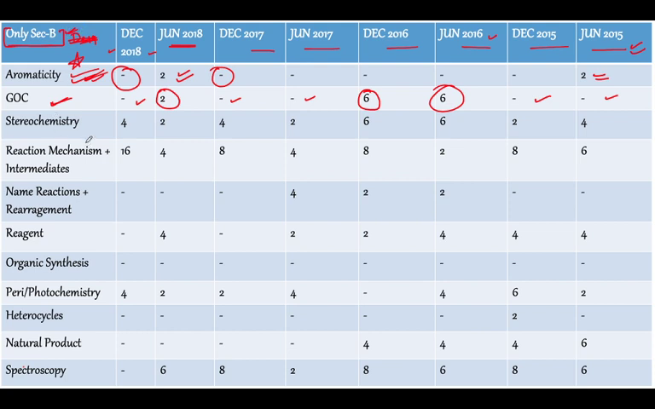Then we move forward to stereochemistry. It is another important section to discuss, and in my batch course, the first thing that we are going to study is stereochemistry. I can't emphasize how important it is.